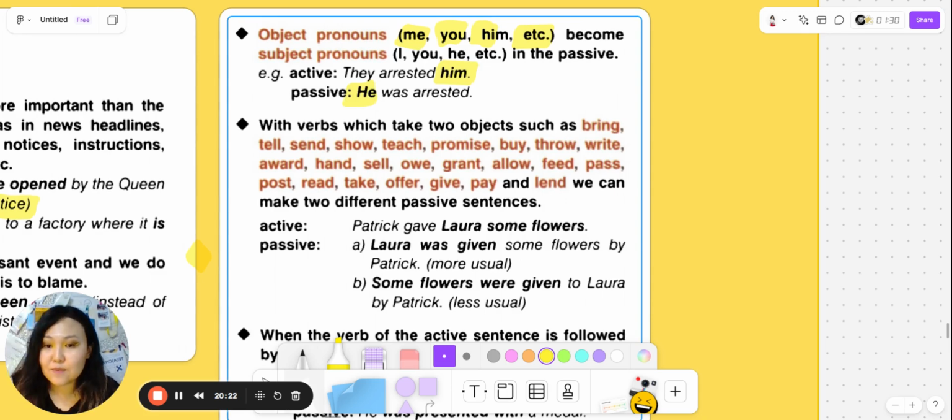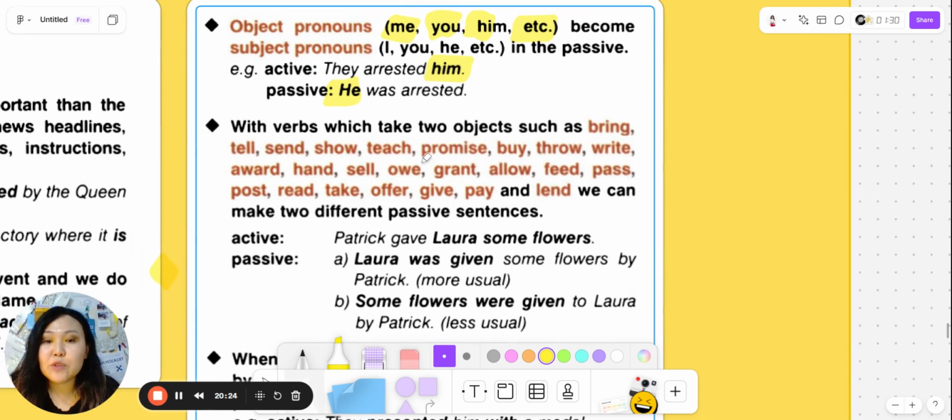He was arrested. So also with verbs which take two objects such as bring, tell, send, show, teach, promise, buy, throw, write, award, hand, sell, owe, grant, allow, feed, pass, post, read, take, offer, give, pay, and lend, we can make two different passive sentences. So what do they mean? They can take two objects.